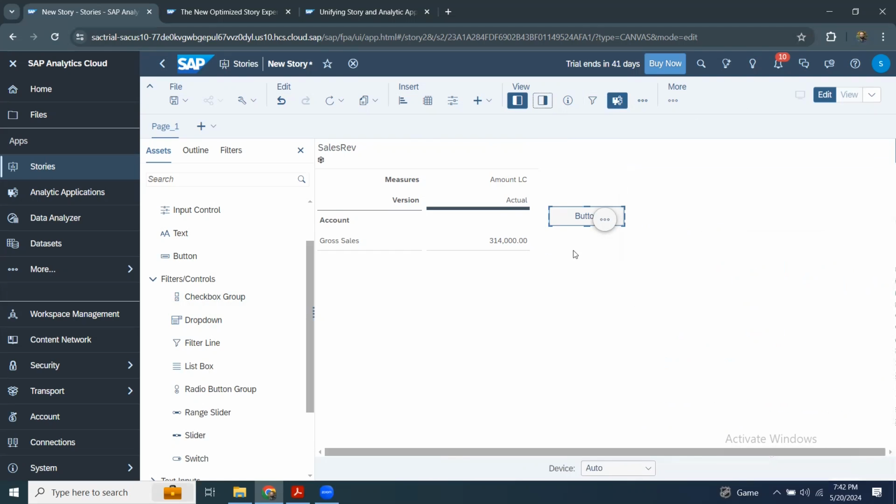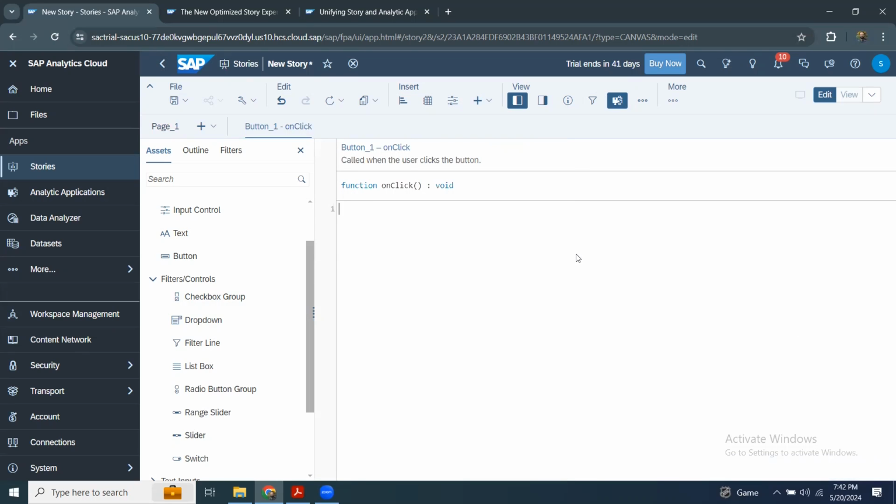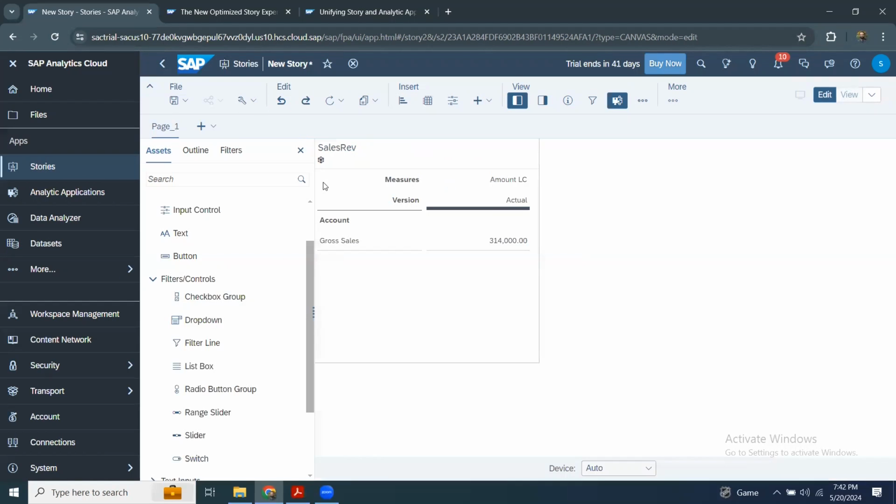So I'm going to switch this one, and if you click on the button, it's going to give you an option to choose edit script. So you can go to the on-click event, and then you write the on-click event that was shown in my previous session, and what should happen when you do the on-click event. Also, you can do undo, and then go back here and bring in a button again. So you can see the on long press event as well.